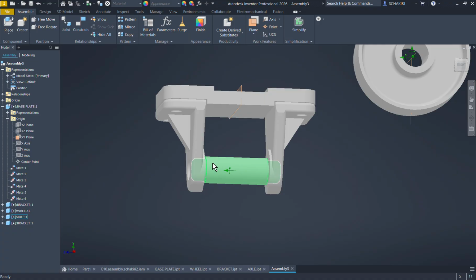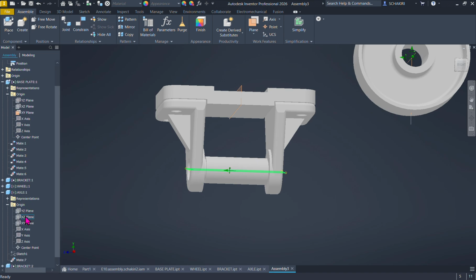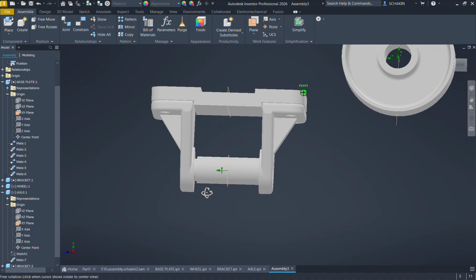And we go also to the axle part and make its XY plane visible too. So now we're gonna try to match this plane with this plane using the constraint.